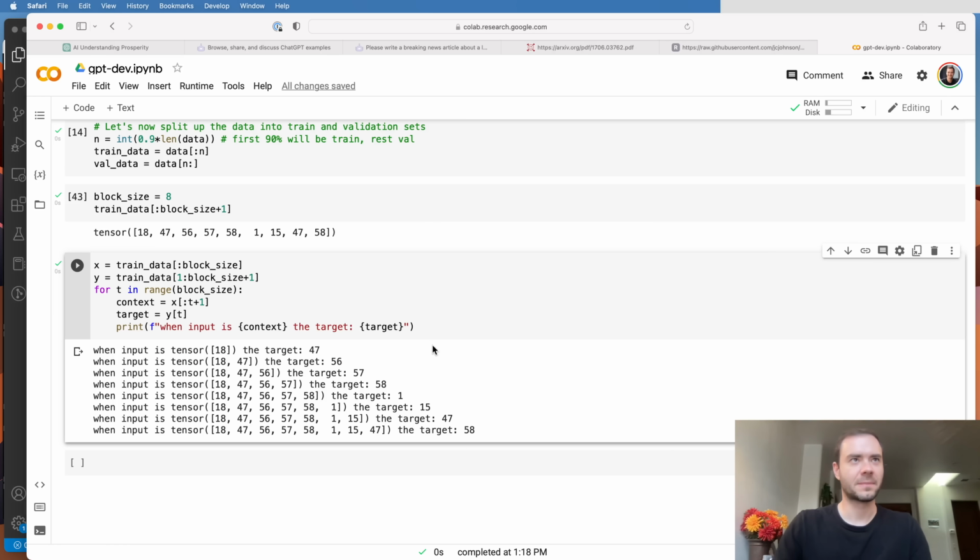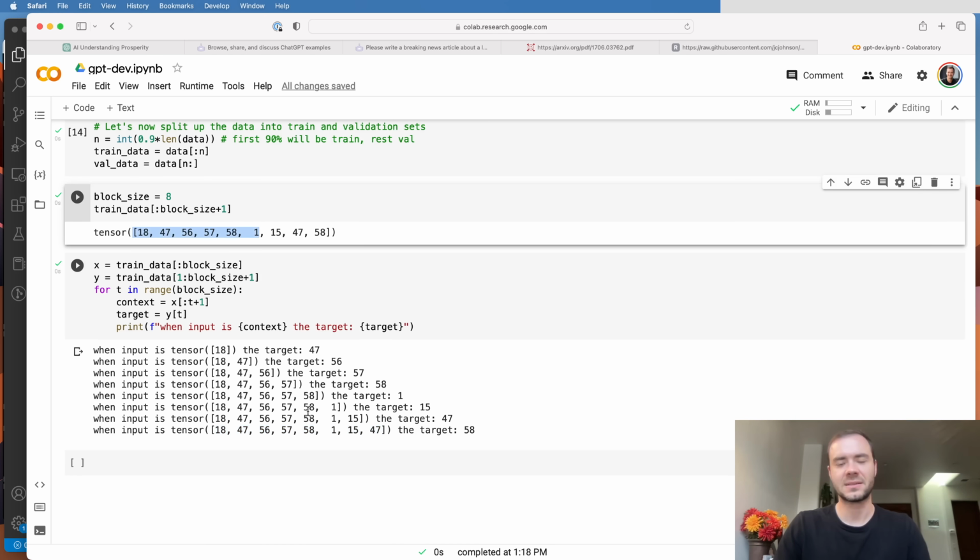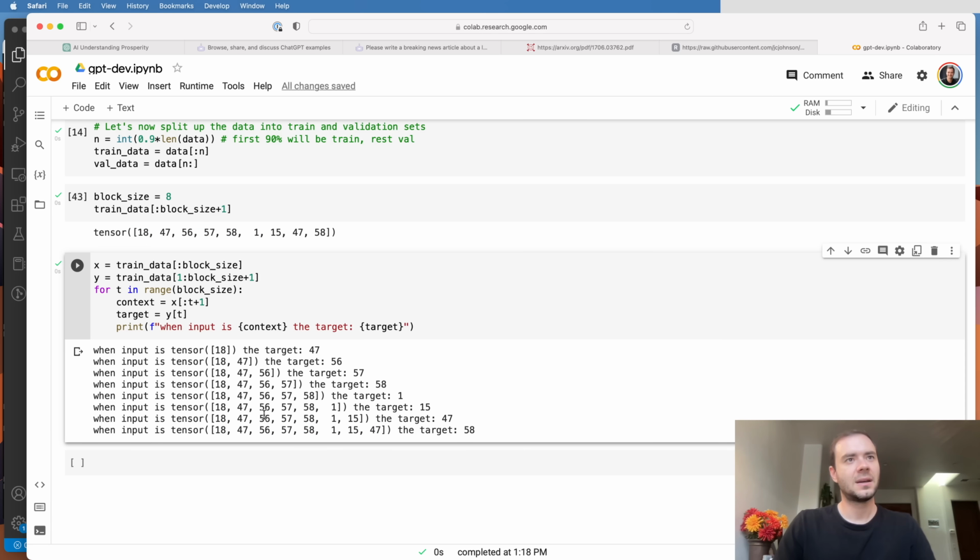I want to mention one more thing. We trained on all the 8 examples here with context between 1 all the way up to context of block size. And we train on that not just for computational reasons because we happen to have the sequence already or something like that. It's not just done for efficiency. It's also done to make the transformer network be used to seeing contexts all the way from as little as 1 all the way to block size. And we'd like the transformer to be used to seeing everything in between.